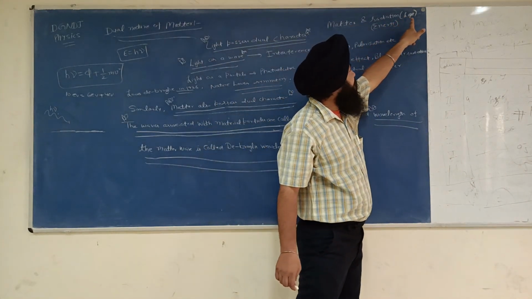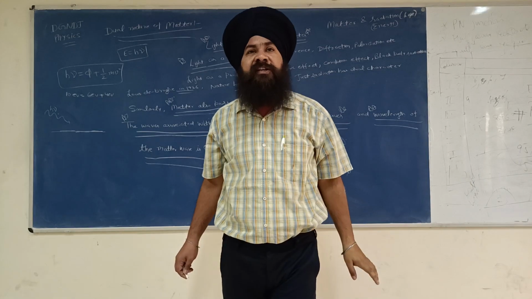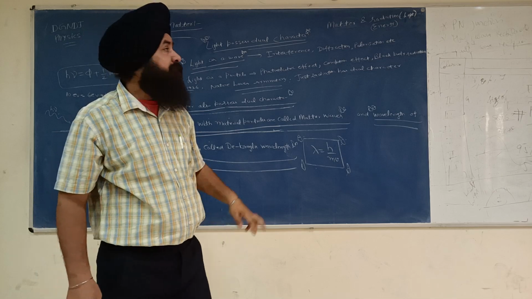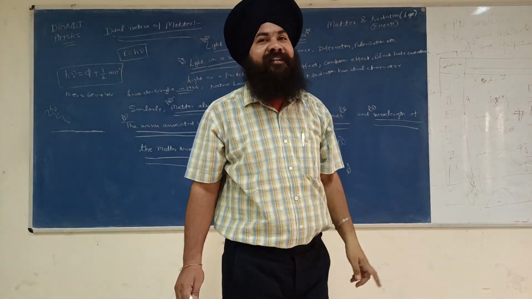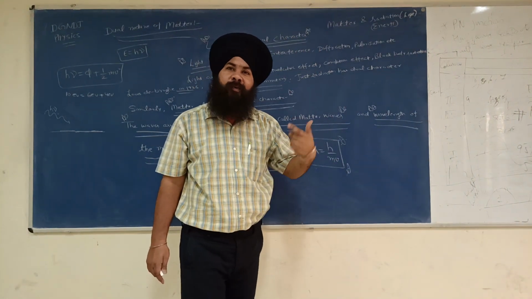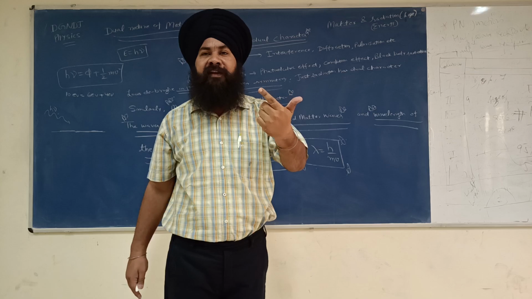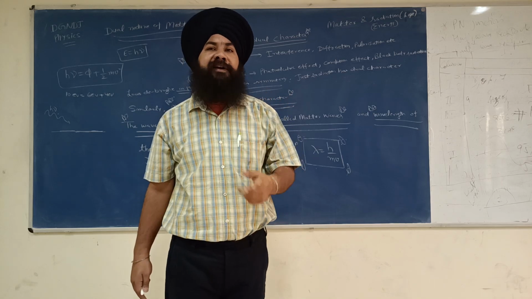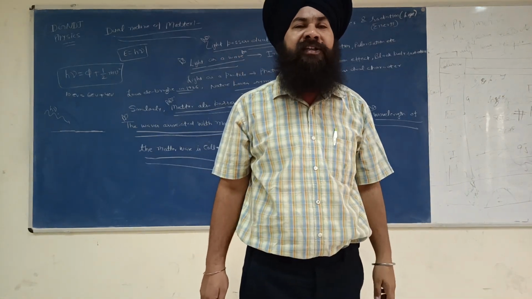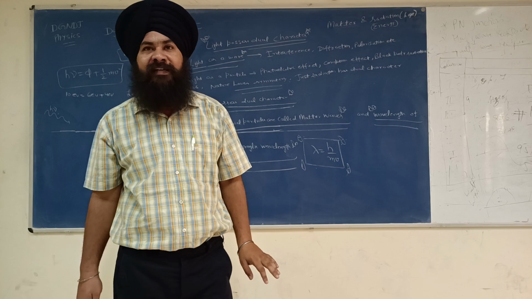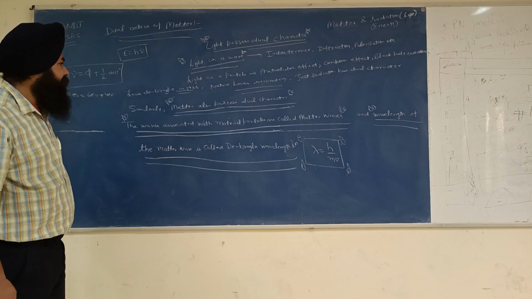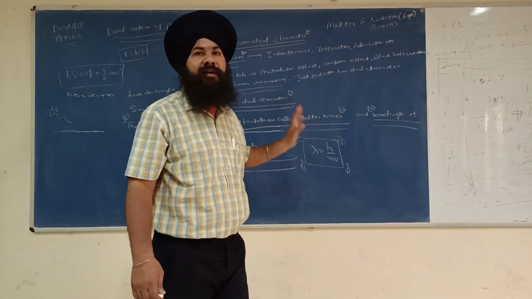Similarly, just as the light possesses a dual character, sometimes it behaves as a wave and sometimes as a particle, matter also possesses a dual character. This is the beauty of nature, the symmetry of nature. Matter possesses the particle nature as well as the wave nature. So, Louis de Broglie proposed that matter also possesses the dual character.